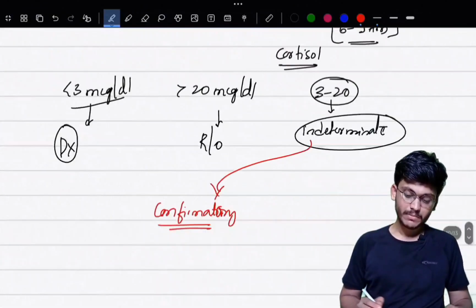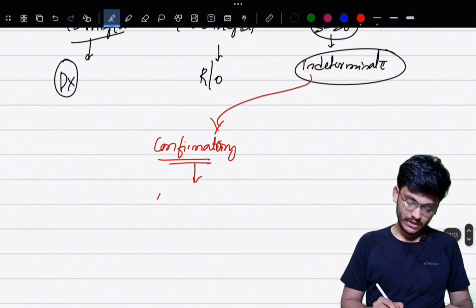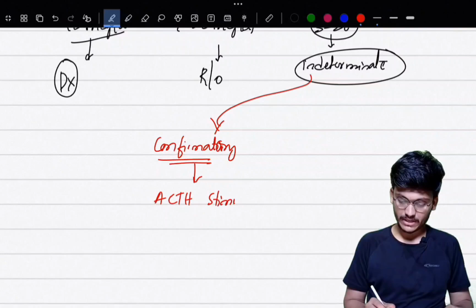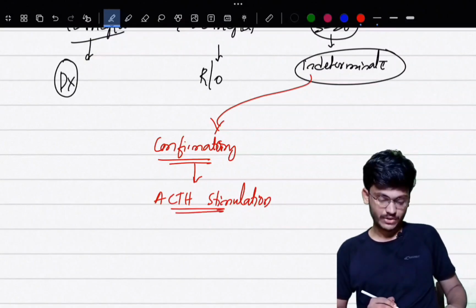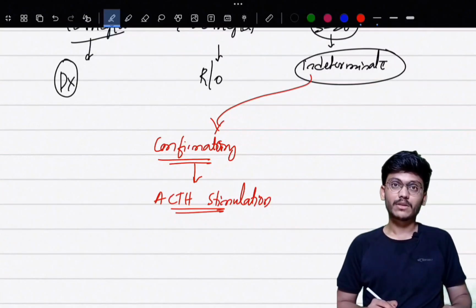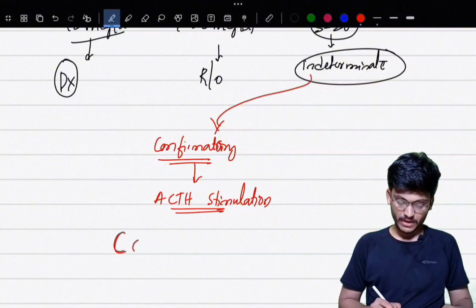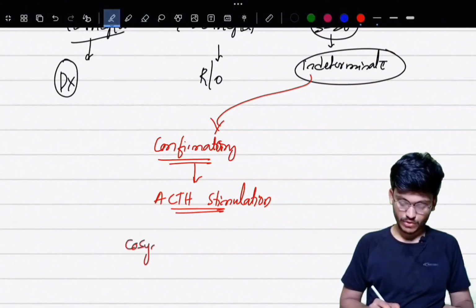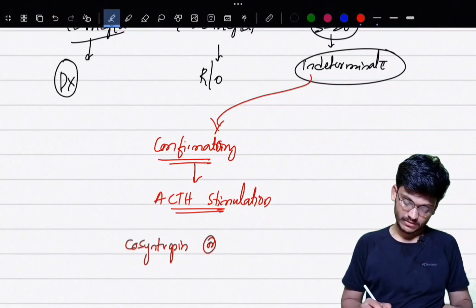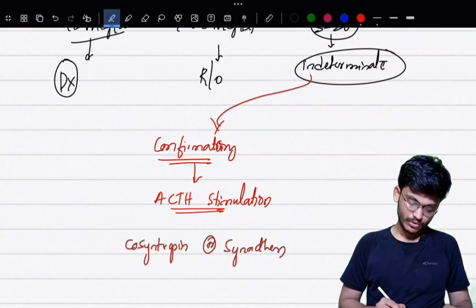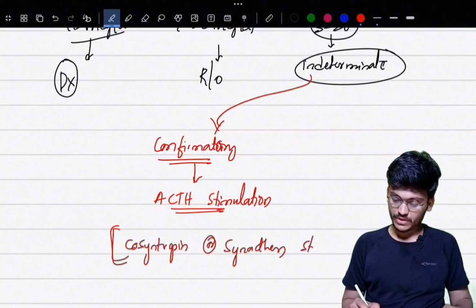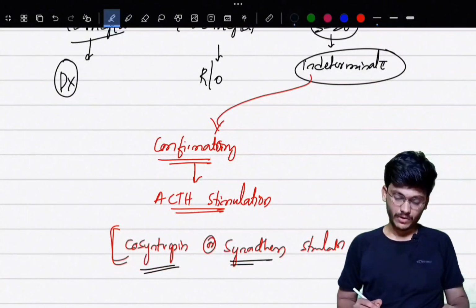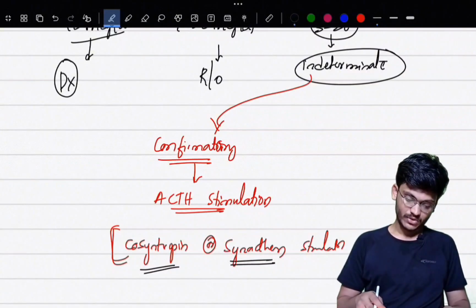The confirmatory test in Addison's disease is the ACTH stimulation test. This test is also known as the cosyntropin or synacthen stimulation test. These two names, cosyntropin and synacthen, are the names for synthetic ACTH.